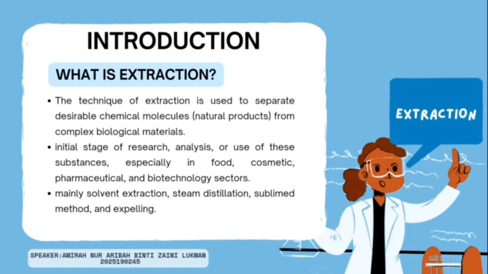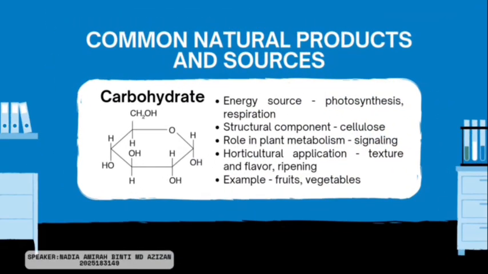It is the initial stage of research, analysis, or use of these substances, especially in the food, cosmetic, pharmaceutical, and biotechnology sectors. The extraction mainly used is solvent extraction, steam distillation, sublimation, and expelling. Now let's take a look at some of the most common types of natural products and where they come from. These are organic compounds that occur naturally in plants and have biological or commercial value. They are often extracted for use in pharmaceuticals, cosmetics, food, and even agriculture.